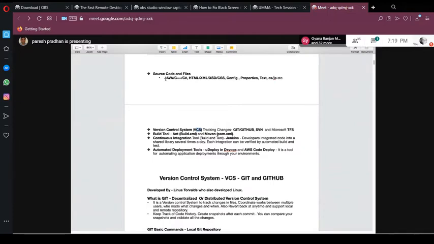I wrote the code, let's say hello world. But now 5 people are modifying those files. To keep track of the history of all those files, we need a version control system.